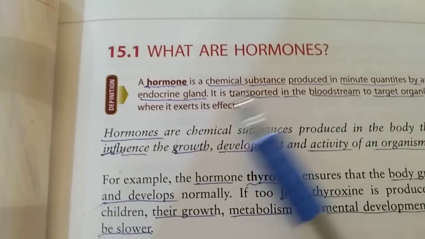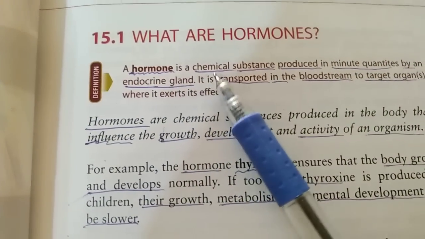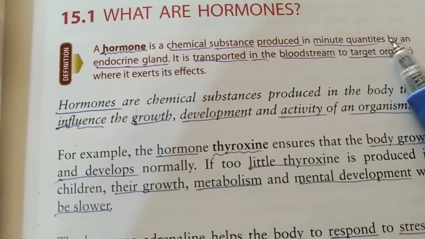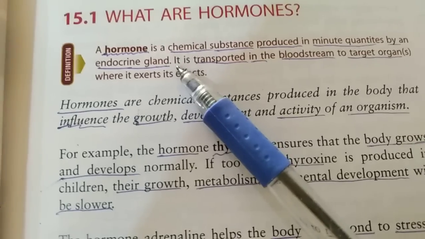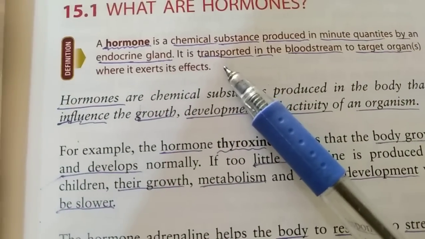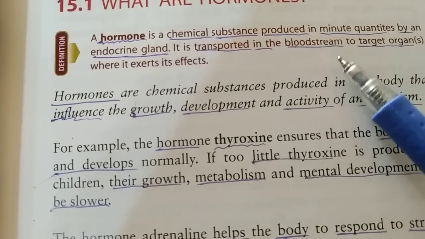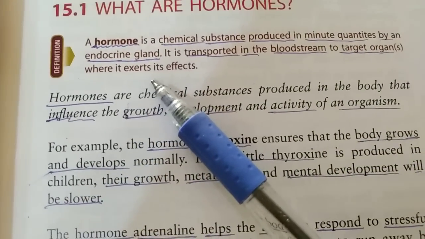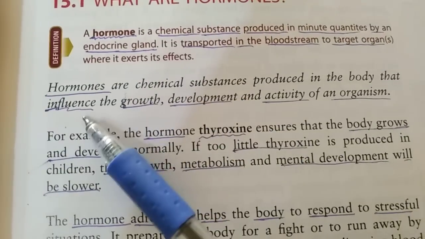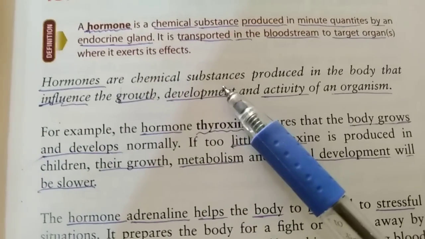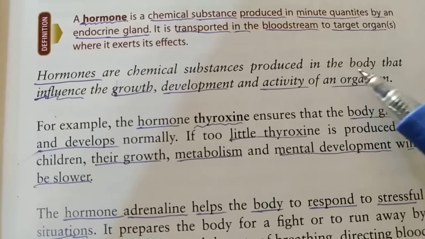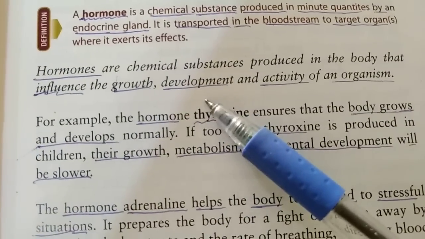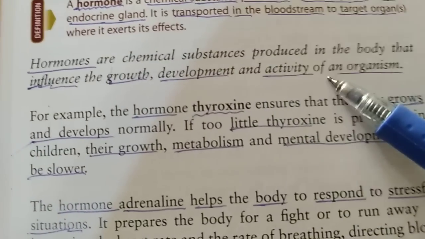What are hormones? A hormone is a chemical substance produced in minute quantities by an endocrine gland. It is transported in the bloodstream to a target organ where it exerts its effect. Hormones are chemical substances produced in the body that influence the growth, development, and activity of an organism.